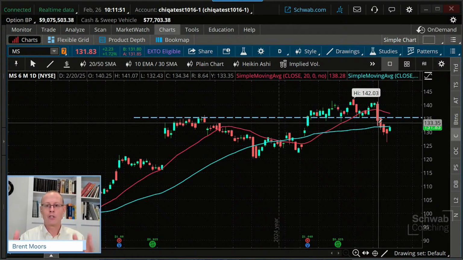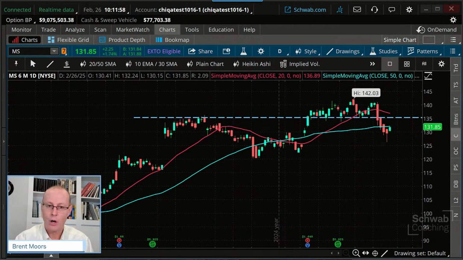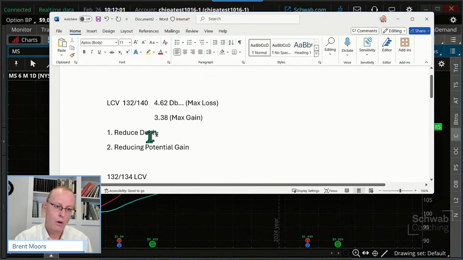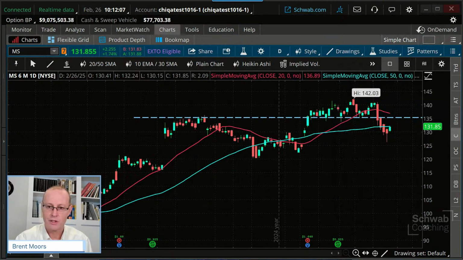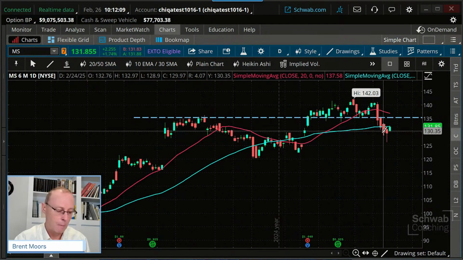Now, if you're still bullish on this, maybe you leave it as is, maybe you consider the roll we just did, but just remember the consequences of the roll. We're reducing the debit, we're also reducing that potential gain there. Okay, that's the consequences of doing that proposed roll.